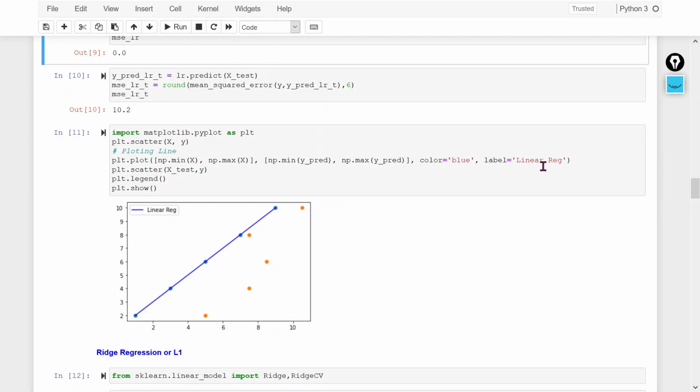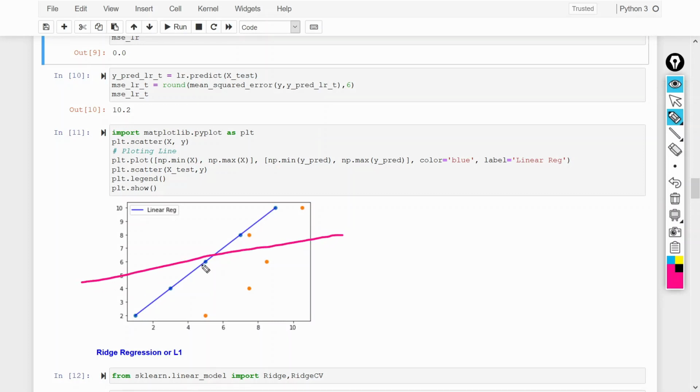In regularization, what we do is, if I use this particular line, this best fit line, to measure the mean squared error with the test data, then we will get less error as compared to this particular model, right? So how can we get this best fit line? We can get this best fit line with the help of a regularization penalty. So regularization adds this penalty term, this is your penalty.